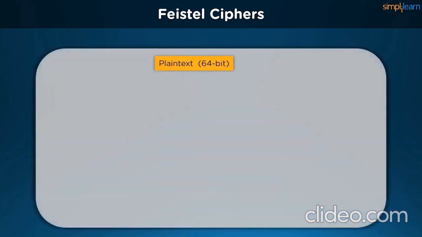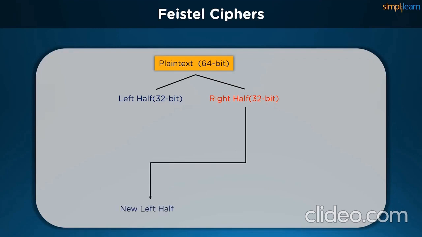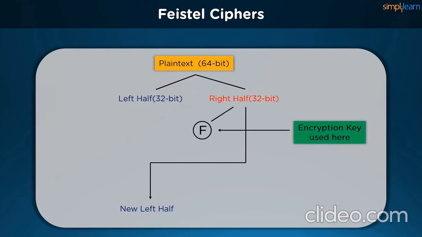To understand how the blocks are being calculated, we take a plaintext of 64 bits, which is later divided into two equal halves of 32 bits each. The right half is immediately transferred to the next round to become the new left half of the second round. The right half is again passed to a function which uses an encryption key that is unique to each round in the Feistel cipher. Whatever the function gives as an output is passed on as an XOR input with the left half of the initial plaintext. The next output will become the right half of the second round. This entire process constitutes a single round in the Feistel cipher.